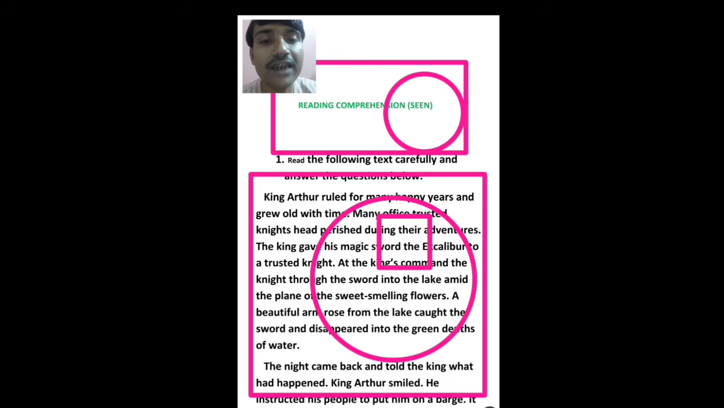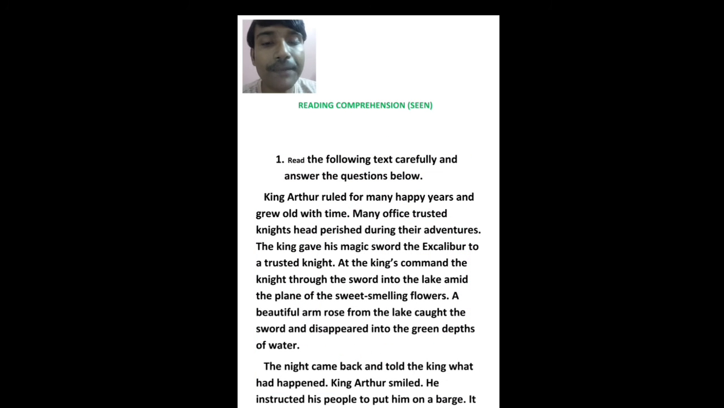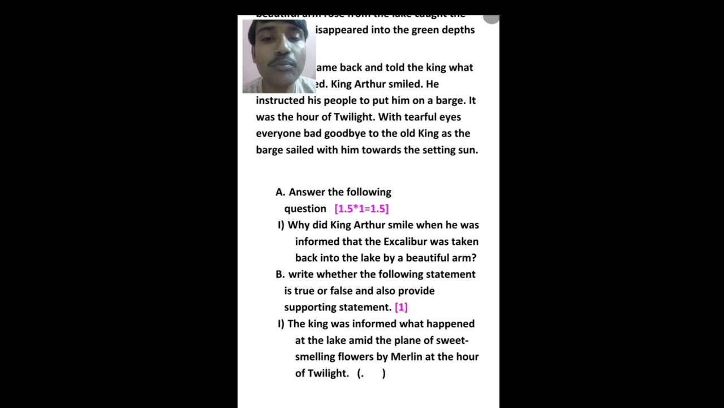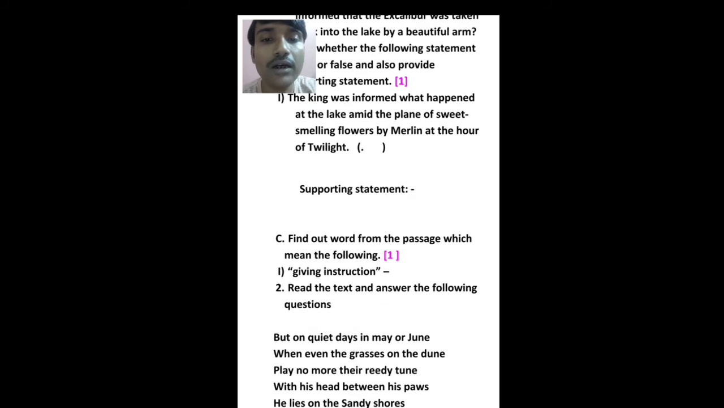The seen text has been given, and after the text you have to answer these kinds of questions. What kind of questions? Answer the following questions, and then you have to make true or false, of course with supporting statements, and space will be provided in your question paper. Now let's go forward.